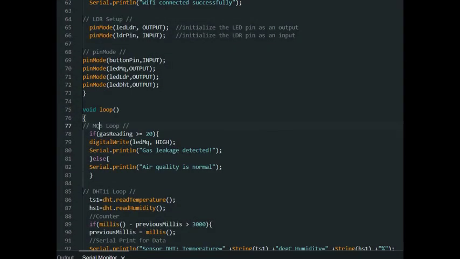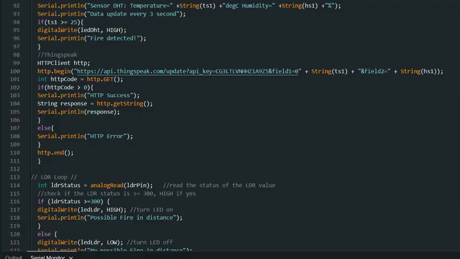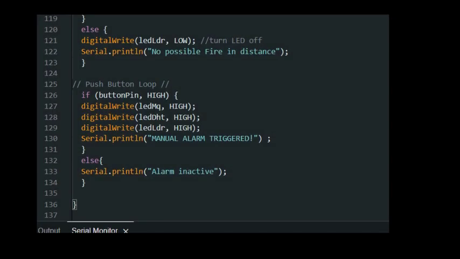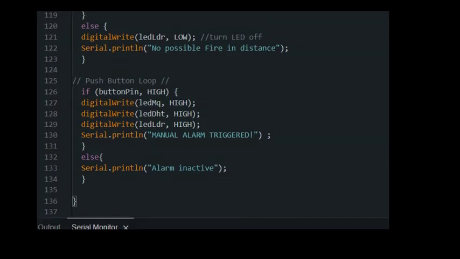You can see that when there is gas we show gas leak detected. When there is no gas, we show air quality is normal. When there is a fire, we show possible fire in distance, and when there is no fire, we show no possible fire in the distance.